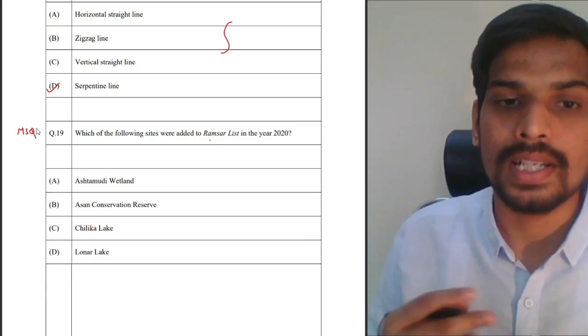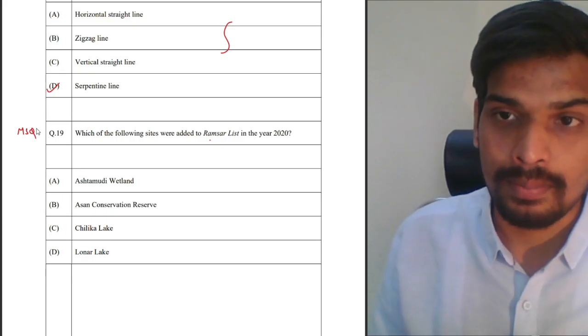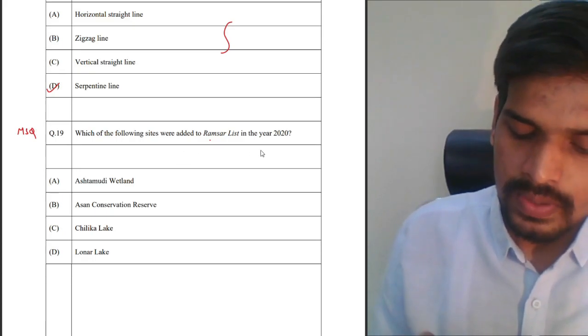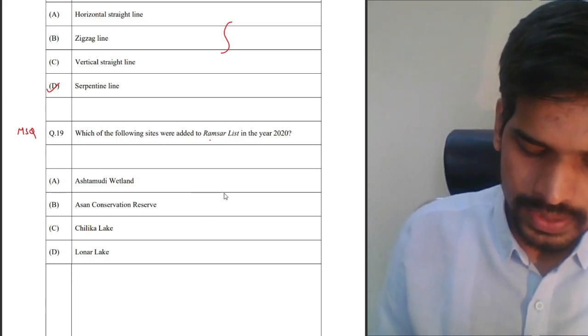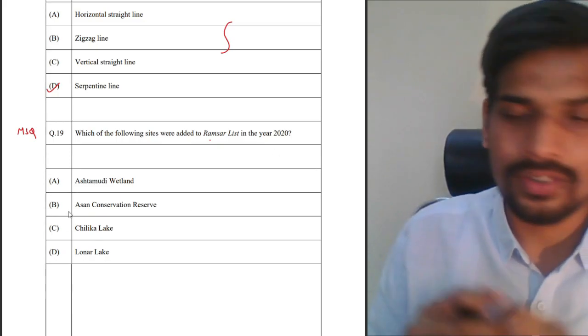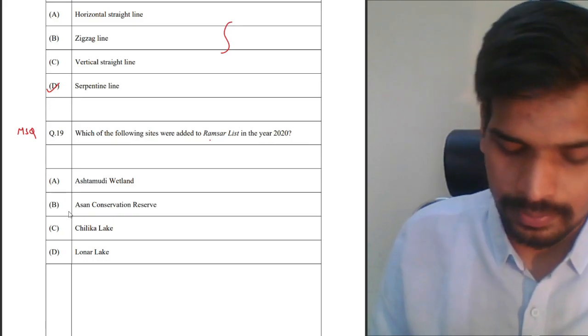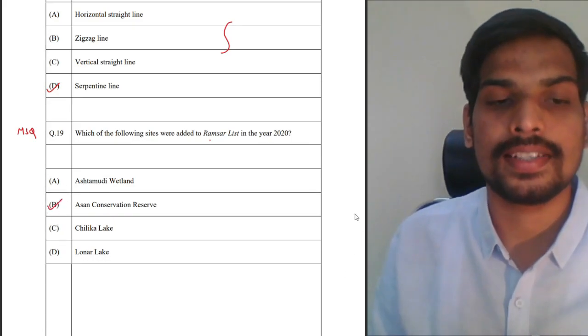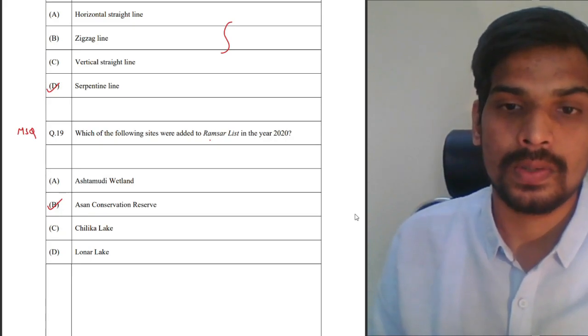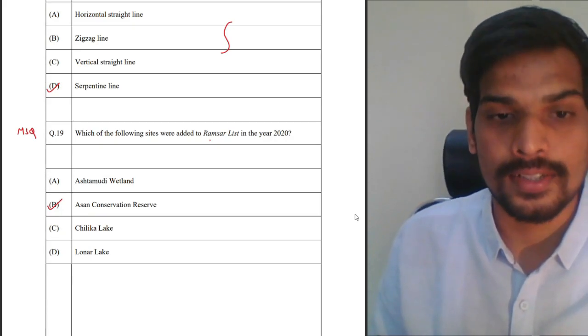I told you in the beginning, multiple select questions are asked in the 1 mark also this year. So, which of the following sites were added in the Ramsar list in the year 2020? The answer is based on general awareness of the Ramsar list. The answer is Asan Conservation Reserve, which is the first Ramsar site in Uttarakhand state.